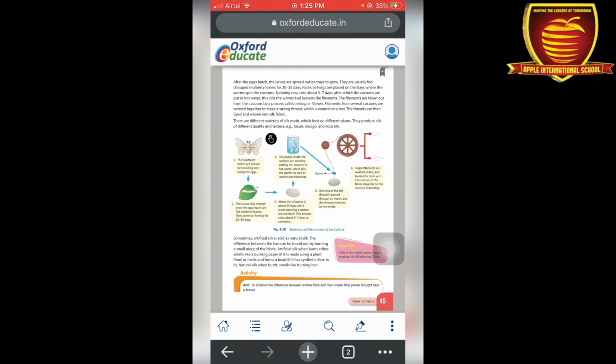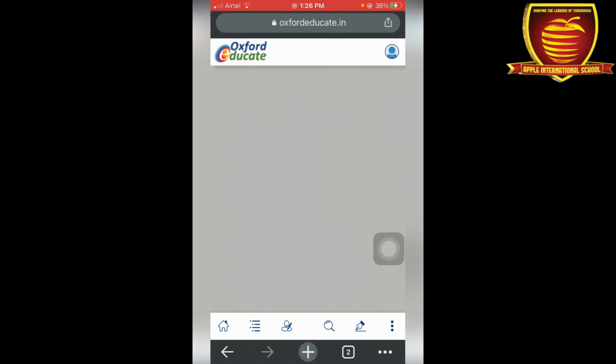Artificial silk, when burned, either smells like burning paper, or melts and forms a bead, but natural fiber when burned smells like burning hair. So the main difference is that artificial silk gives a smell like burning paper, whereas natural silk gives a smell like burning hair.